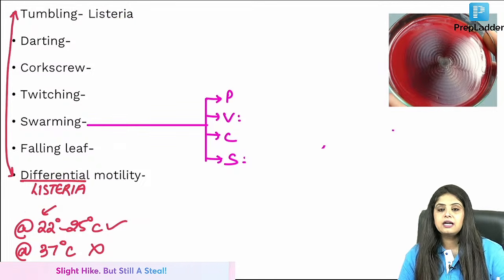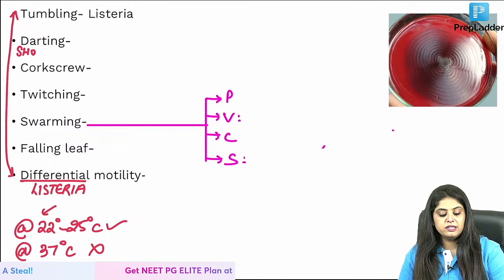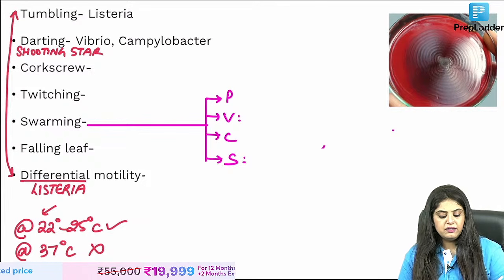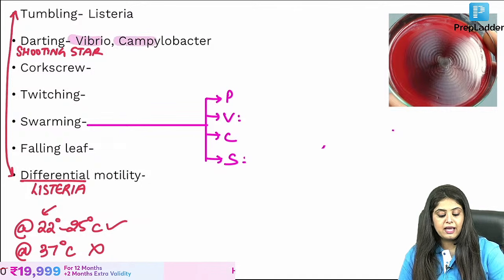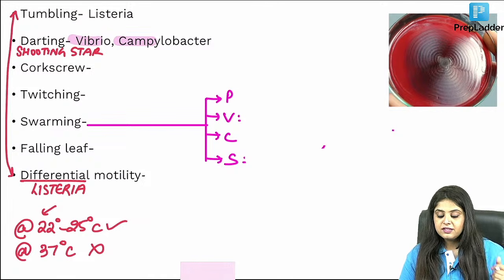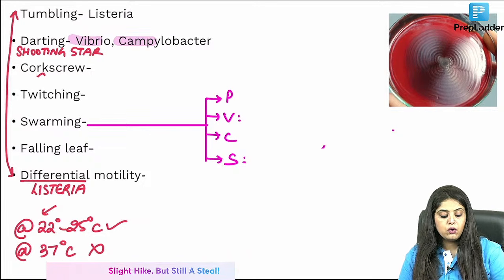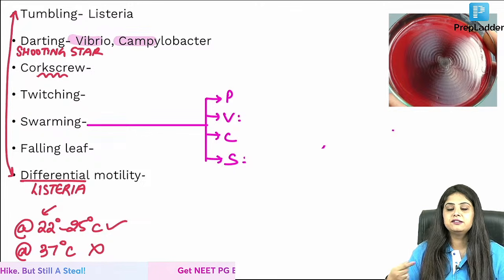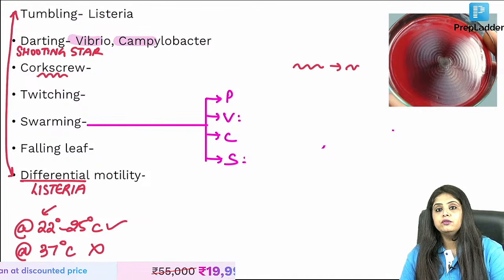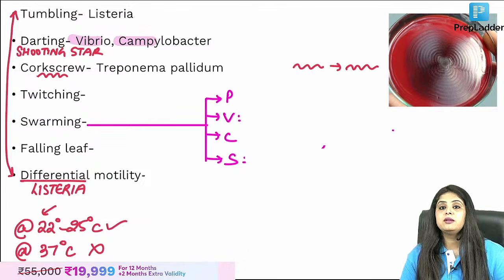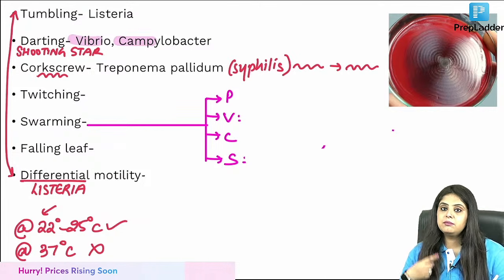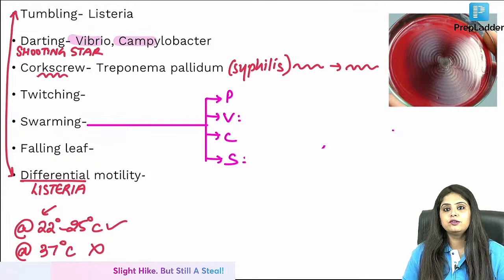Now coming to darting. Darting means very quick, and that is known as shooting star. So like a shooting star, I only got Vibrio. Guys, are you sure that only Vibrio shows this? No, I always taught you camping under the stars. Campylobacter is also going to show shooting star. Very good. Where do you see corkscrew? You have all seen a screw, a nail, right? That bacteria looks like a screw and moves like a screw, and that is known as Treponema pallidum. For those who've forgotten, Treponema pallidum causes syphilis. It looks round like a screw, and it moves like a corkscrew.